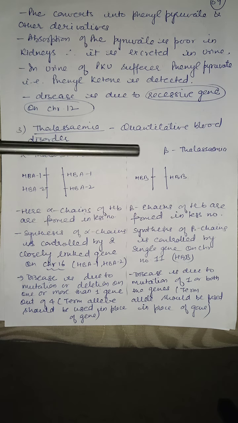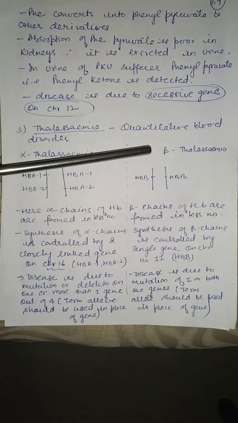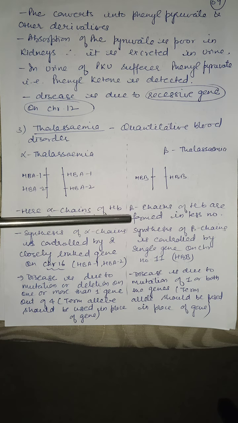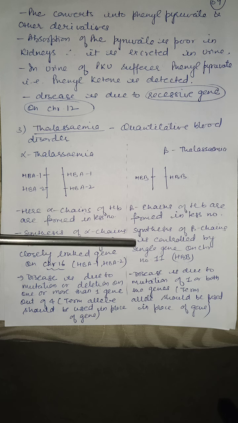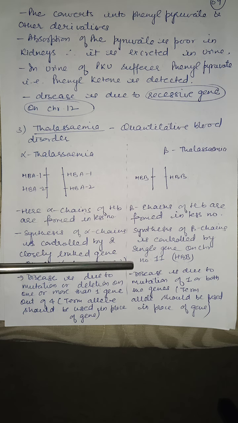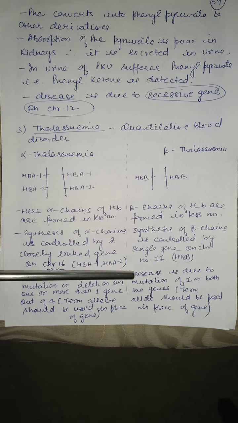Beta thalassemia. In beta thalassemia, beta chains of hemoglobin are formed in less number. Synthesis of beta chains is controlled by a single gene on chromosome number 11. Disease is due to mutation of one or both the genes.